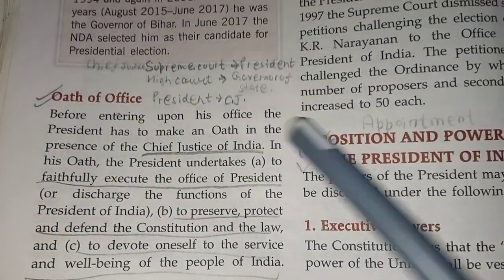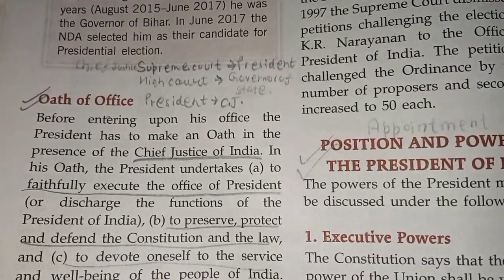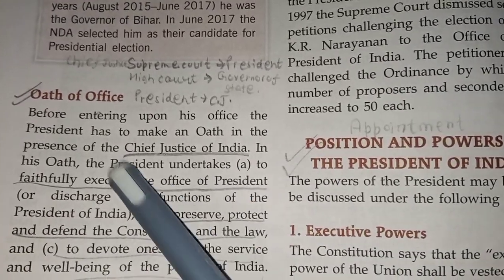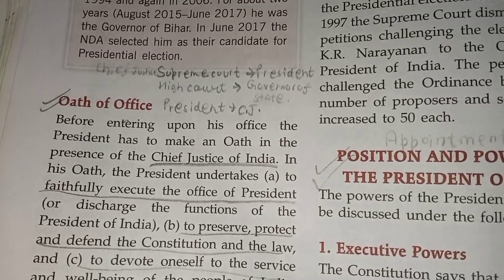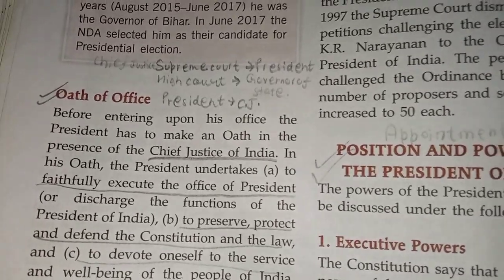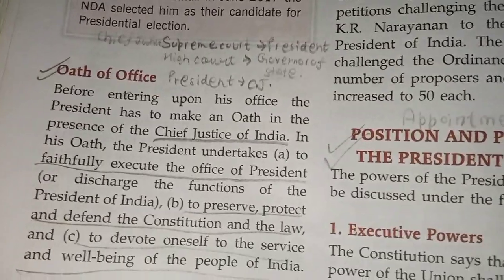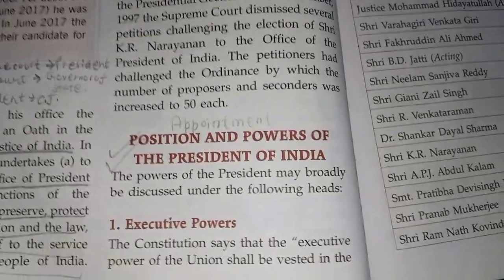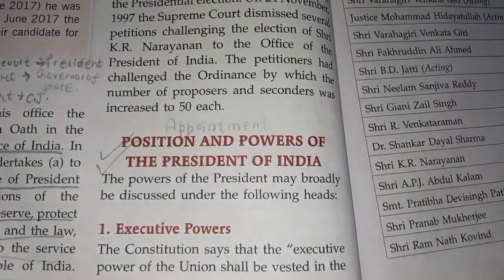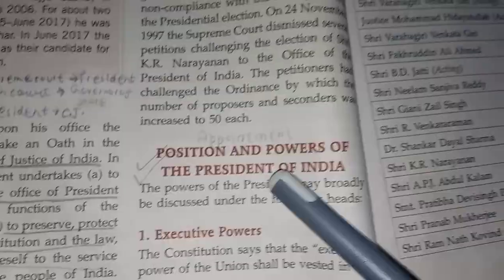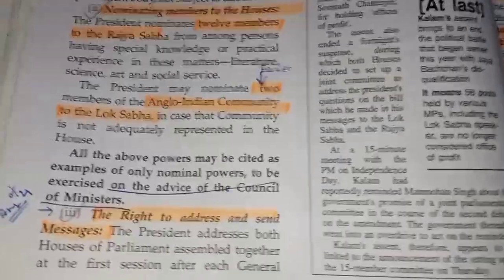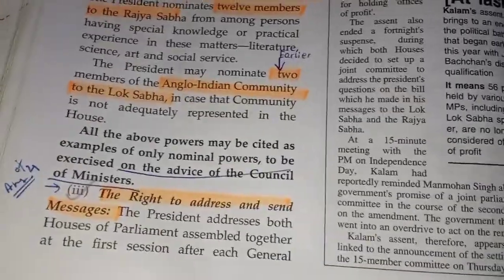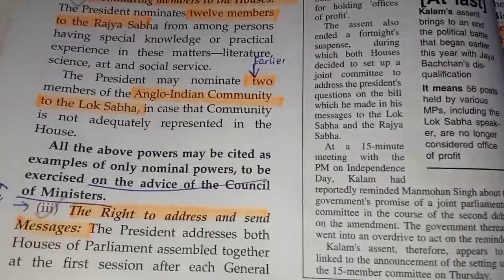Then who is the person taking oath? Okay, the president takes oath in the presence of the chief justice. The question will be asked in whose presence the president takes the oath. So it's the chief justice of India. Now the powers and position of president of India: executive powers, then we have legislative powers. All these powers must be read, and you can study or learn any three powers.